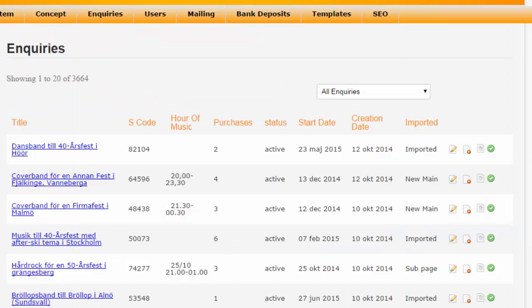I will now save that, and I can see on my list that now I have one that looks much better and is unique.